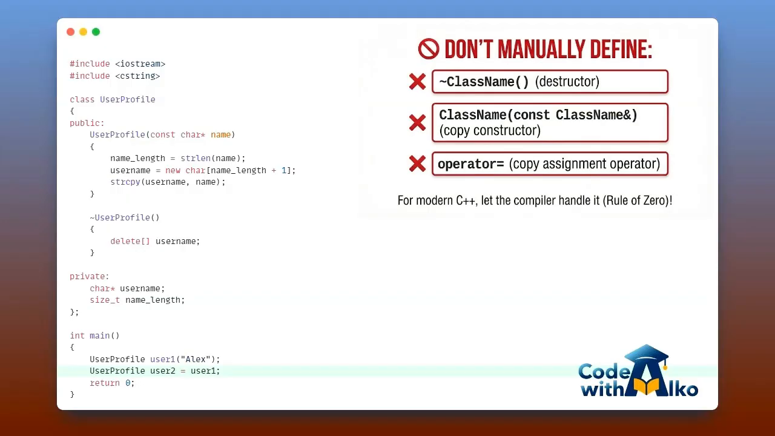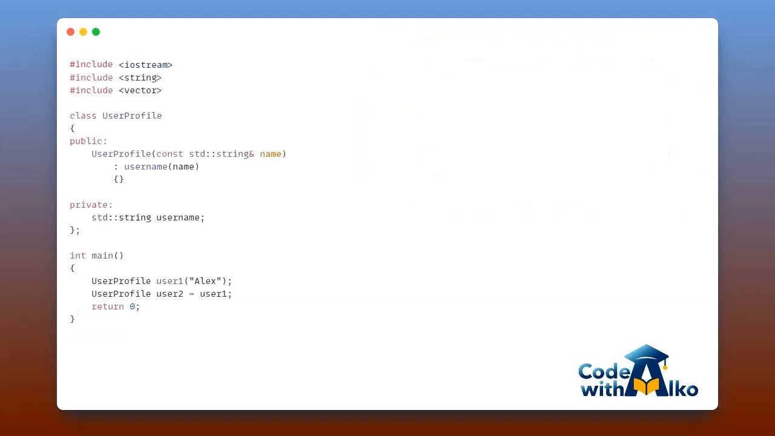We follow the rule of zero, which says that your goal should always be to write zero special member functions. That means you shouldn't be writing your own destructors, copy constructors, or assignment operators. Now, let's rewrite our user profile class using this approach. Just look at how much cleaner and shorter this version of our code is.